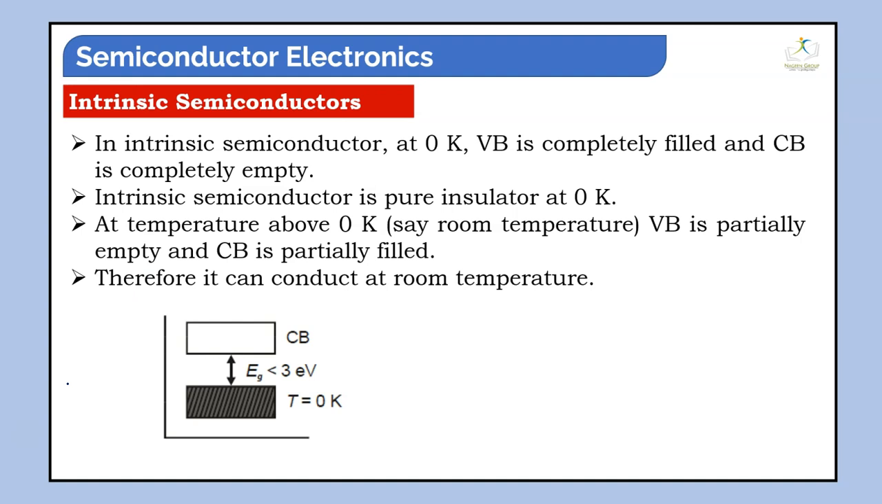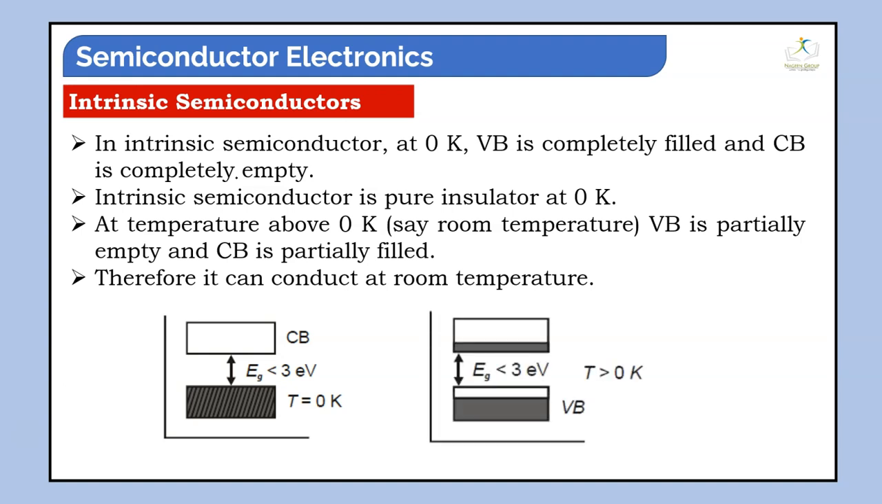In this structure, as you can see, the valence band is completely filled, the conduction band is completely empty, and the energy gap is less than 3 electron volts at 0 Kelvin. But as you can see here, the valence band is partially empty and the conduction band is also partially filled as the temperature increases.